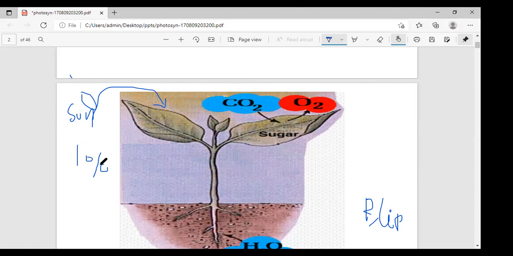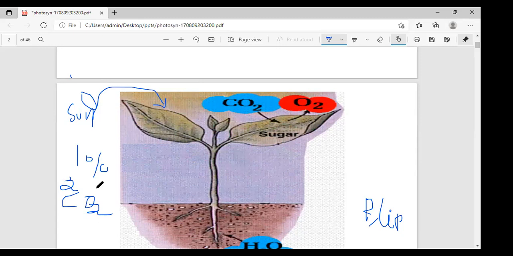Only 1% of the total radiant energy is used to fix, listen carefully, 2 billion tons of CO2. How much CO2 is fixed annually? 2 billion tons of CO2 are fixed annually. A very, very interesting and important point. Sometimes they ask how much of the radiant energy green plants use. Only 1% of the radiant energy is used by green plants to fix 2 billion tons of CO2 annually.